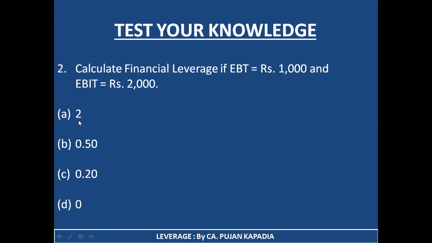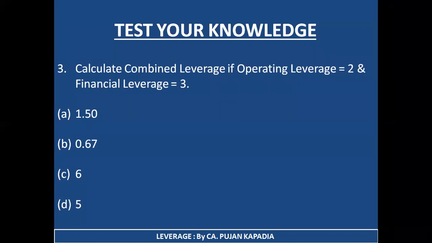Fine. And the last one is: calculate the combined leverage if your operating leverage is 2 and financial leverage is 3. As I have discussed, combined leverage is the overall criteria, under which we are going to consider the multiplier effect of both kinds of leverages. So the formula of combined leverage is operating leverage multiplied by financial leverage. So it is going to be 2 multiplied by 3 is equal to 6. So the correct answer is option C, 6. I hope you have got your answers correctly.